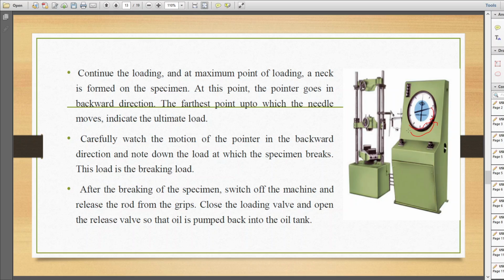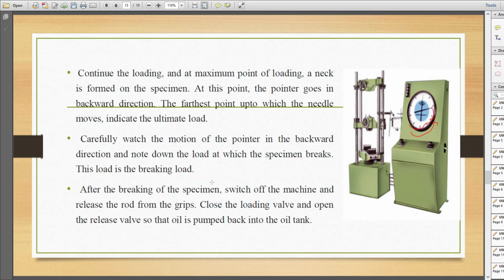After that what will happen? The pointer will move in the opposite direction. That is, the load decreases. At this particular point, when the load decreases, the cross sectional area of the specimen will reduce. That is, the necking will happen. So carefully watch the motion of the pointer in the backward direction and note down the load at which the specimen breaks. This is the breaking load.